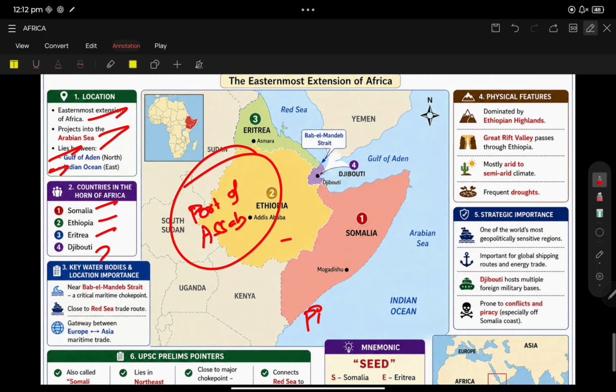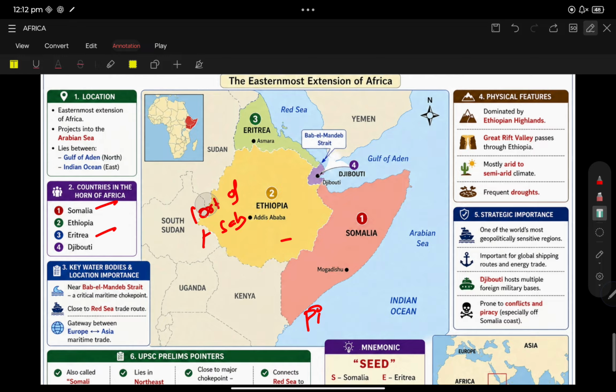They will ask the location of the Port of Assab. It is located in southern Eritrea and near the Bab el Mandab Strait. It is a key port. It provides port facility to Ethiopia, but it lies in Eritrea.